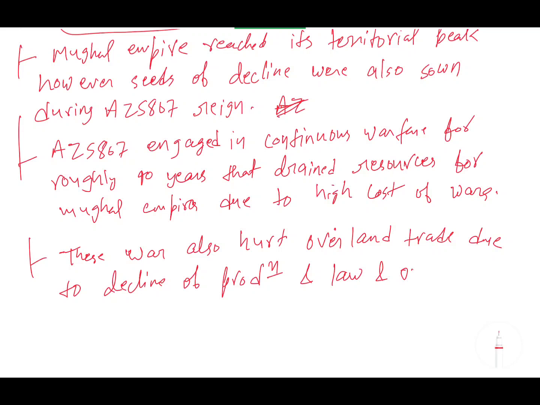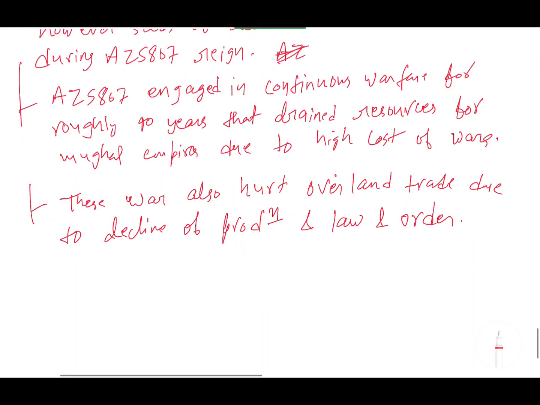Whenever war occurs, the first thing that gets impacted is production and trade. You can see when the Russia Ukraine war happened, global trade was impacted. That's why 40 years of continuous war led to the disruption of overland trade and of law and order. So production as well as trade went down. Law and order instability, you can write instability.